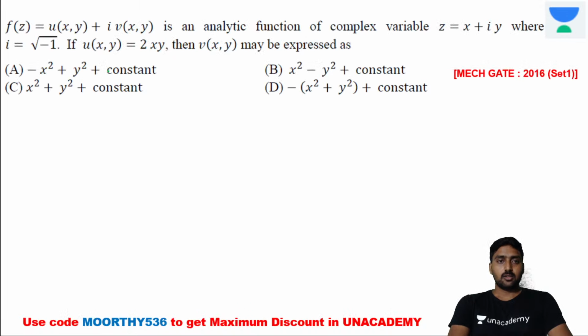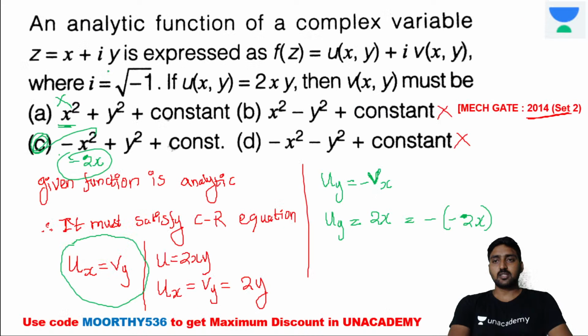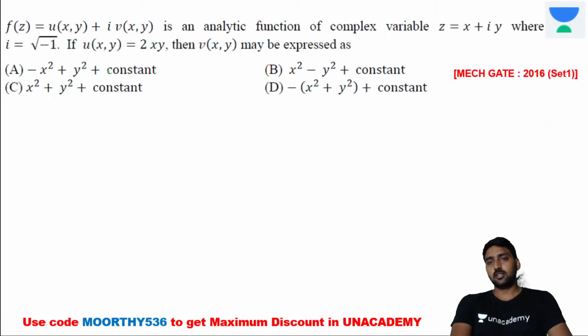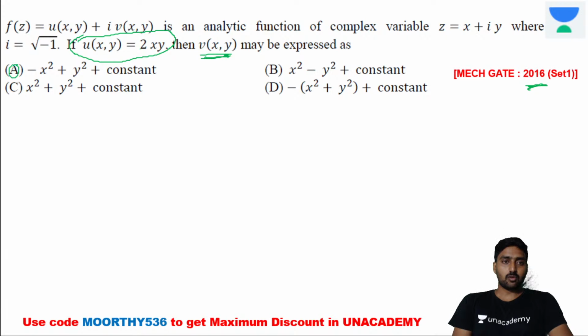Next one. One more question, the same equation. Look at these two questions. It's a 2014 Set 2 mechanical engineering question. The same question was repeated in 2016 also, after 2 years. The same u of x comma y is equal to 2xy. What will be the value of v? And the same, it's option A, minus x square plus y square plus constant. If you differentiate the constant with respect to y or x, it's 0.